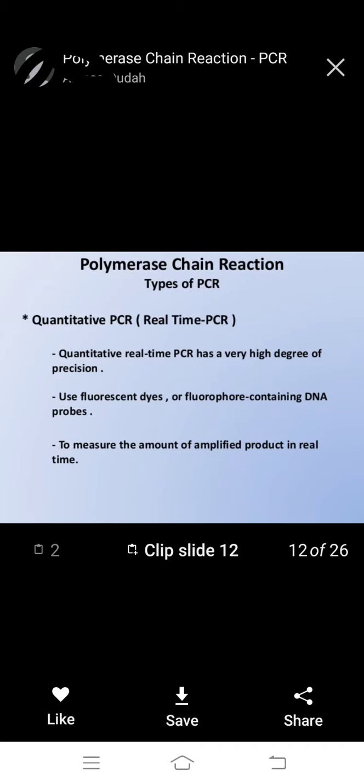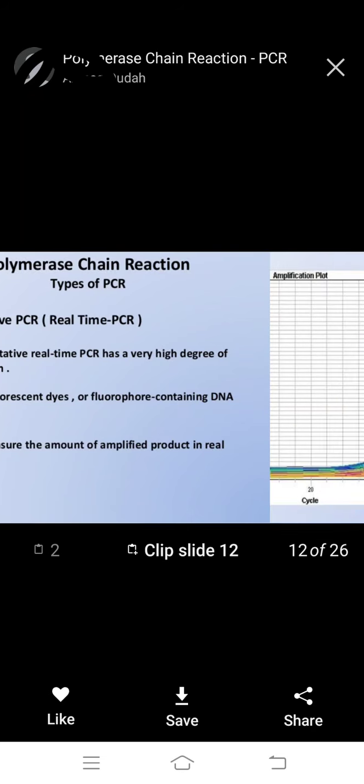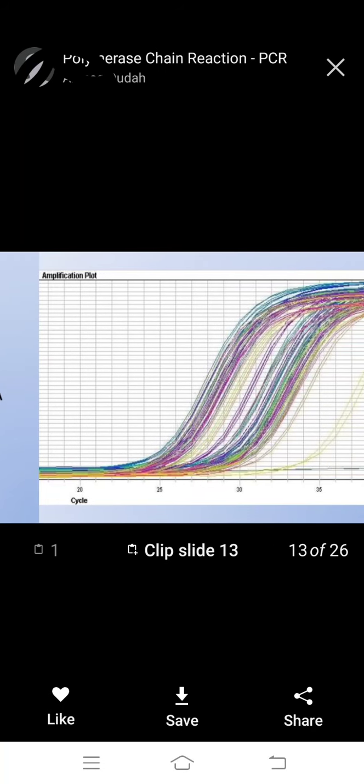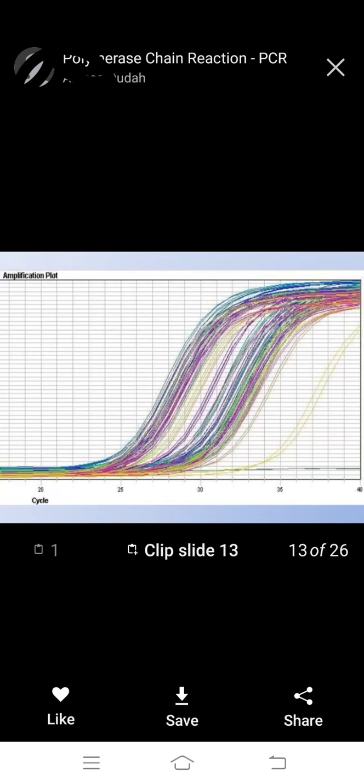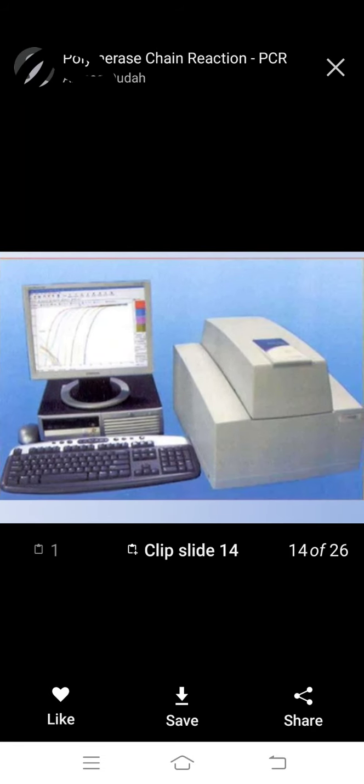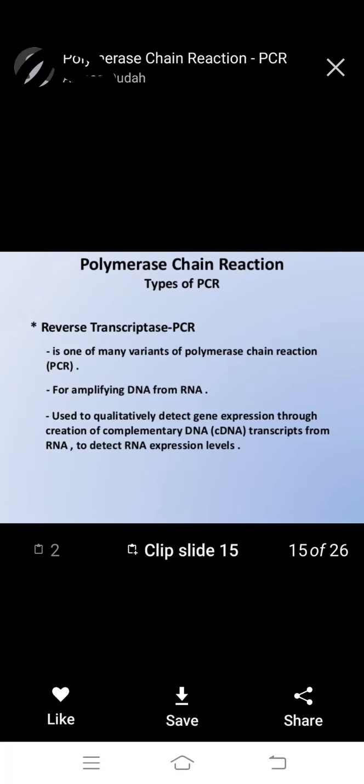In this amplification plot we identify the cycles: 20 cycles, 25, 30, 35 and 40. So we observe that we generate many more copies from a single strand.